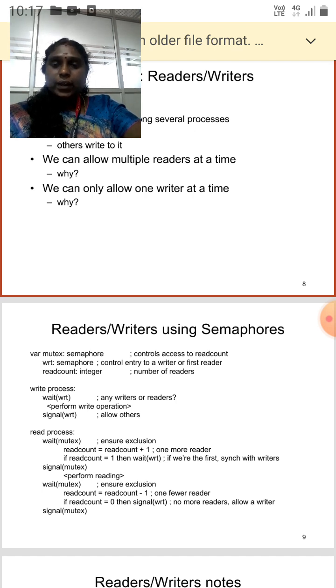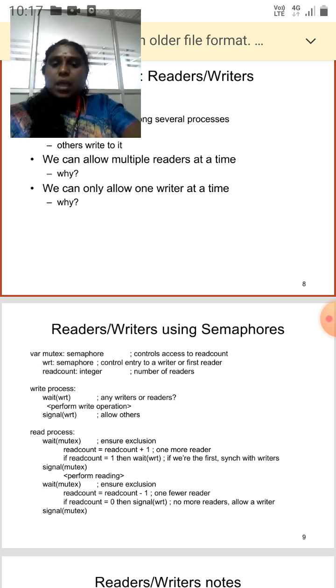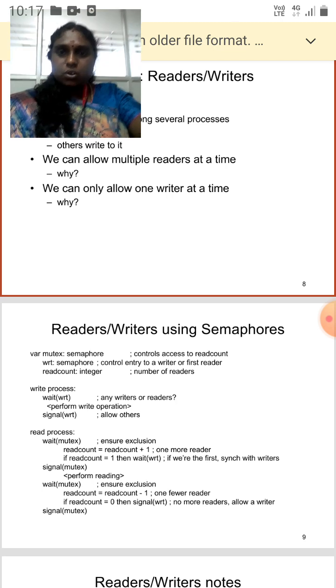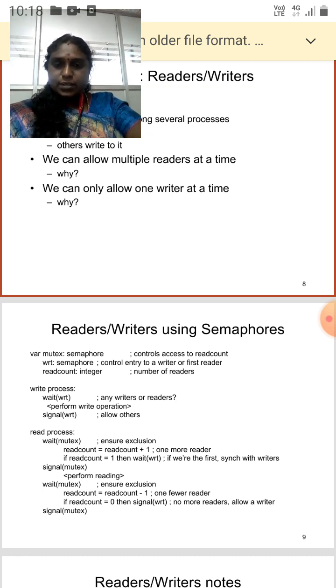For the writing operation, wait of write ensures that no other writers or readers can perform write operations, and signal of write allows others. For the reader process, wait of mutex ensures the exclusion, and read count is equal to read count plus 1. If read count is equal to 1, then wait of write, as the first reader synchronizes with the writer. Signal of mutex. Then wait of mutex again to ensure the exclusion, and read count is equal to read count minus 1. If read count is equal to 0, signal of write, allowing a writer. Signal of mutex.